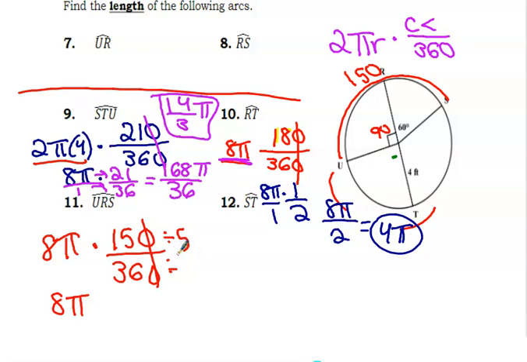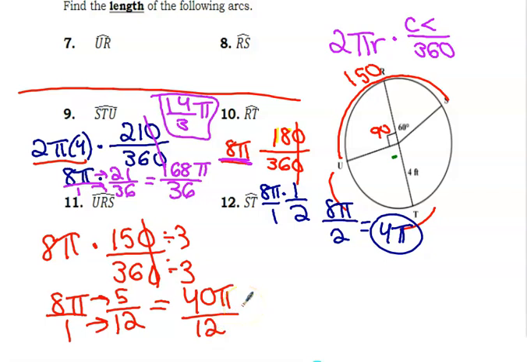So let's divide by 3. I can divide 3 on top and bottom. So then I have 5 over 12. Okay, and then I can multiply across. Again, the 8 pi goes on top. So 8 times 5 is 40 pi over 12. The first number, you're going to put a 1 in the denominator, and then multiply across. And then from here, I can reduce by taking a 2 out of top and bottom. So I have 20 pi over 6. Oh, I can go even further. Let's take out a 4. Go a little bit faster here. So 10 pi over 3.